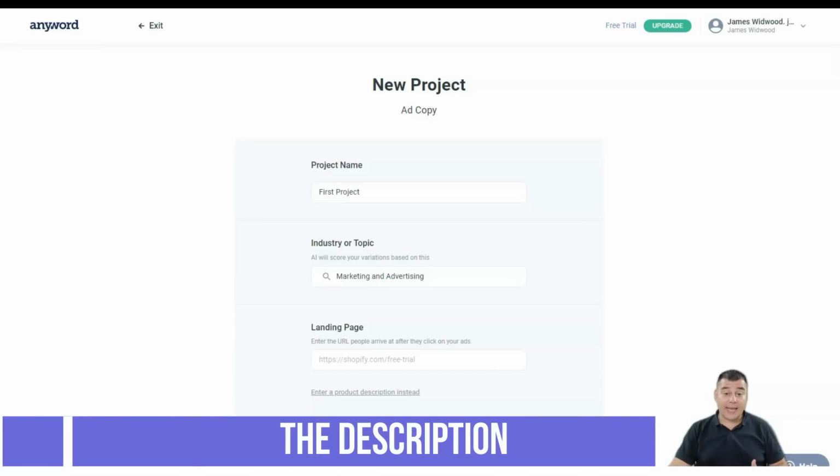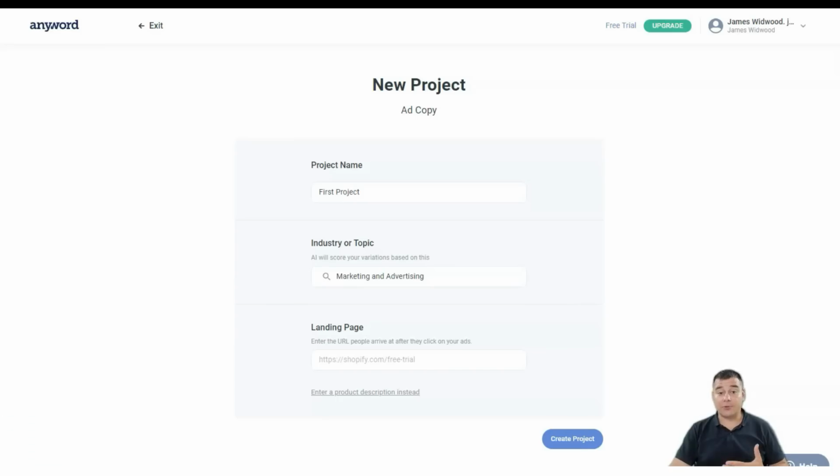If you choose to create ad copies, you'll be prompted to enter your project name, industry of theme, and a description of your product. When you're done, click Create Project to go to your workspace.